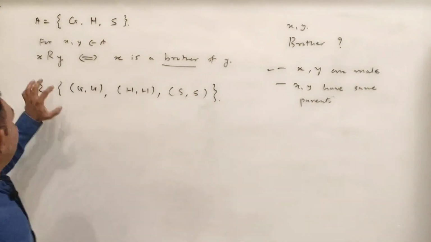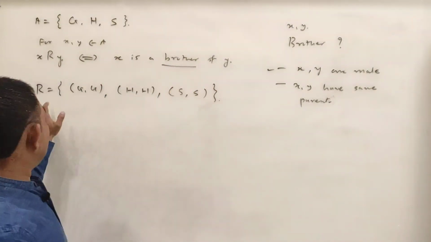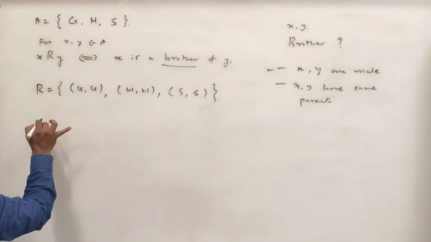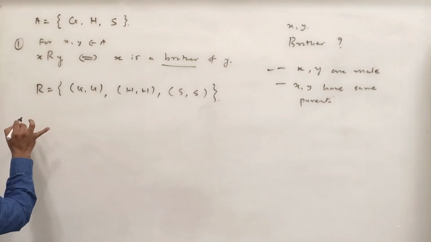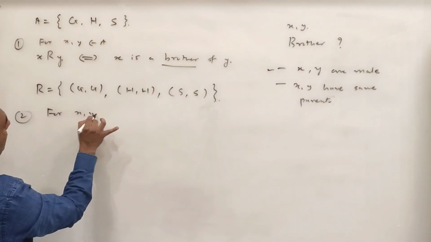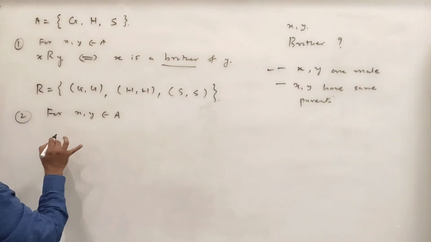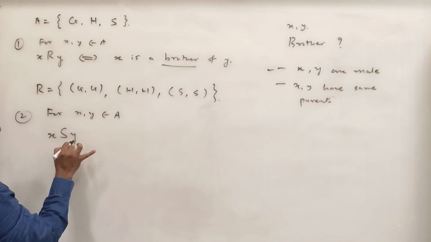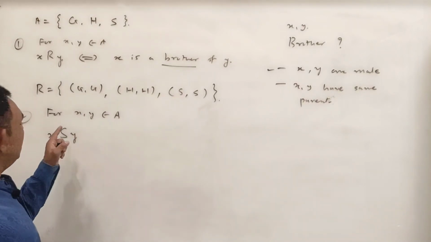Relation R, if I define X is a brother of Y, then this R is this one. Okay, so now this is my first relation. Now let me define the second relation. For X comma Y belongs to A, you define X S Y. S is some another name, I give the name S.